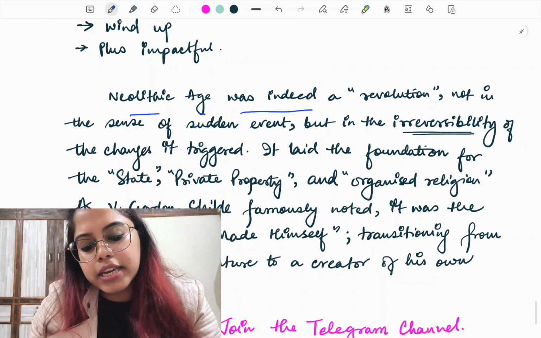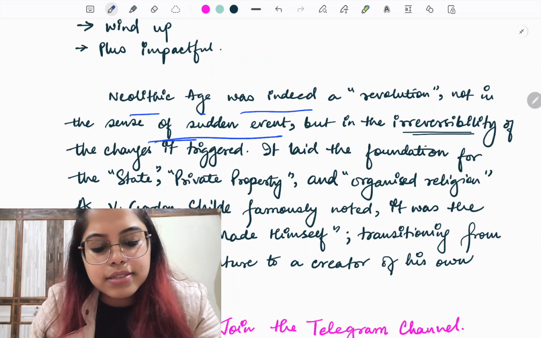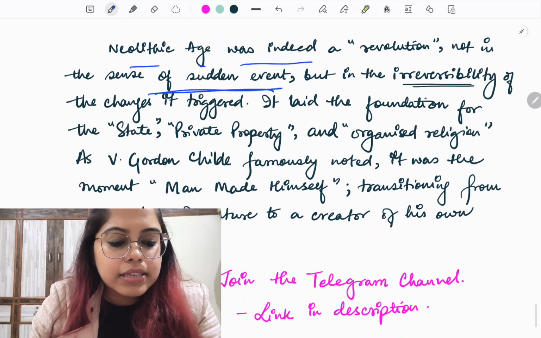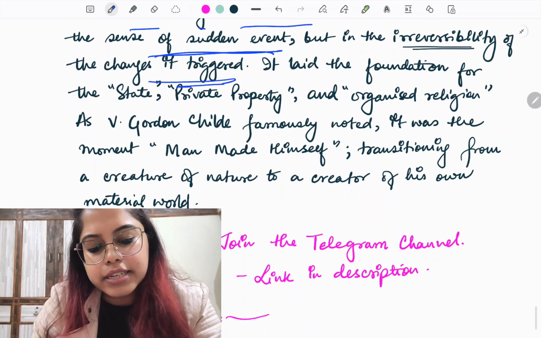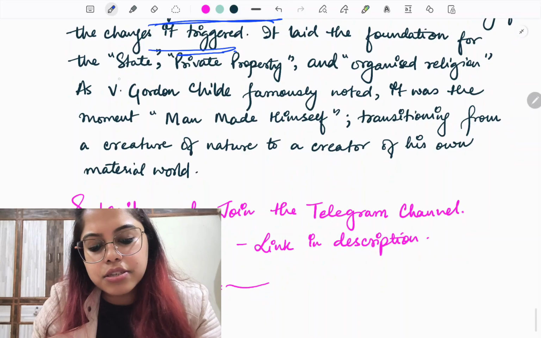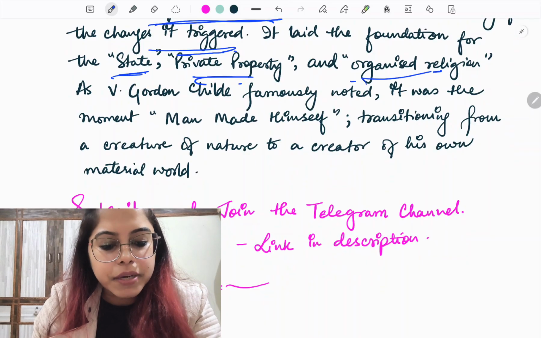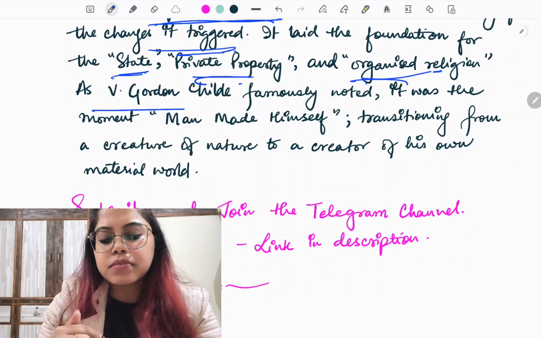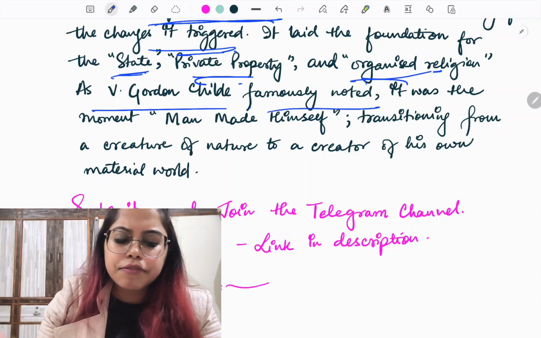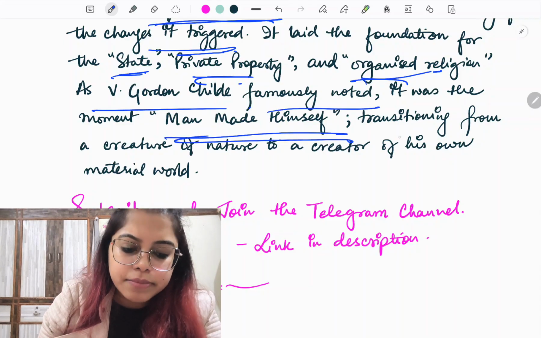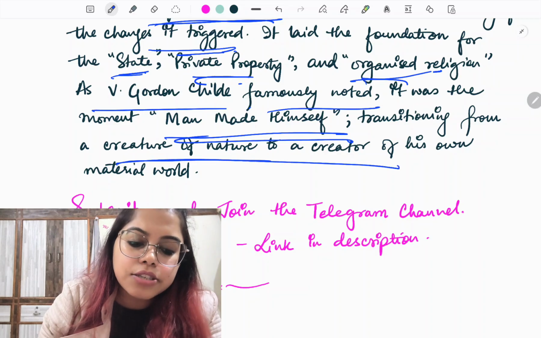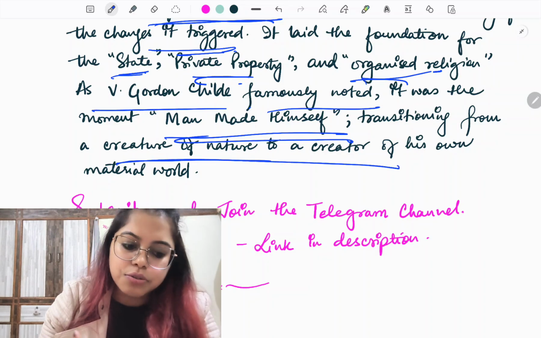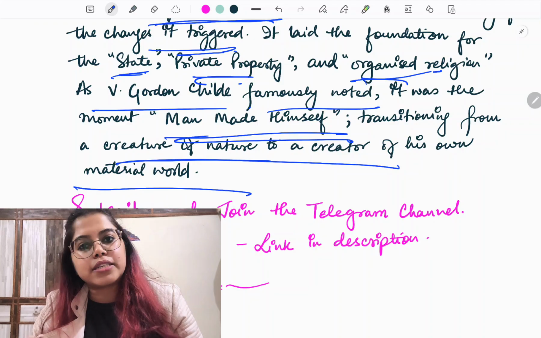Okay, so Neolithic Age was indeed a revolution, not in the sense of sudden events, but in the irreversibility of the change that it triggered. It laid the foundation for state, private property, and organized religion. As V. Gordon Childe famously noted, man made himself, transitioning from a creature of nature to a creator of his own material world.